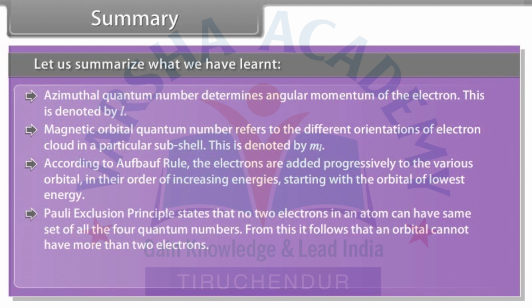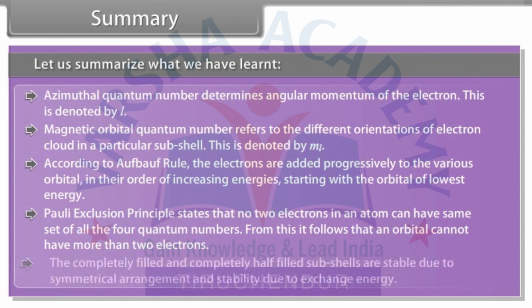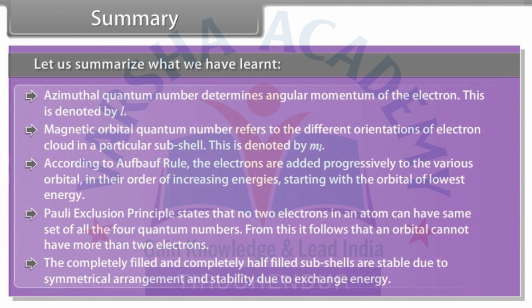Pauli's exclusion principle states that no 2 electrons in an atom can have the same set of all the 4 quantum numbers. From this, it follows that an orbital cannot have more than 2 electrons. The completely filled and completely half-filled subshells are stable due to symmetrical arrangement and stability due to exchange energy.